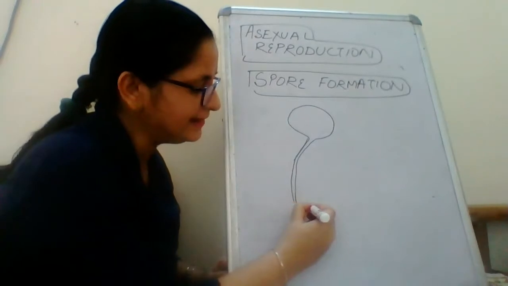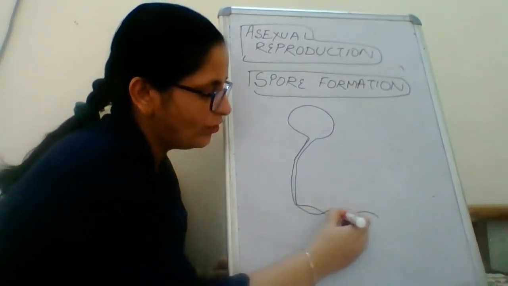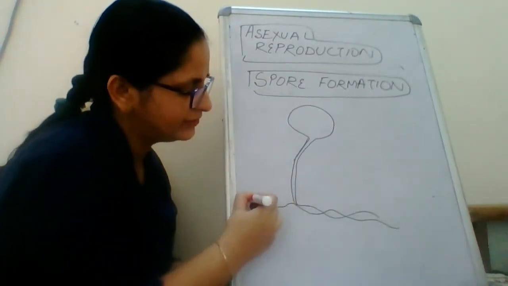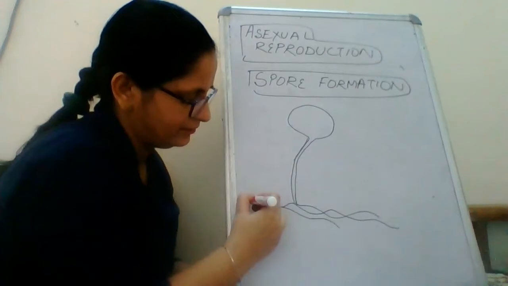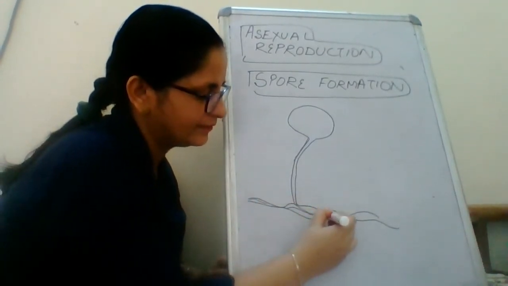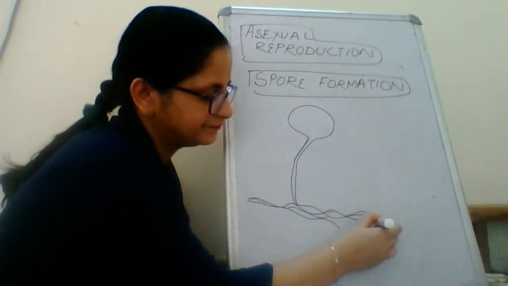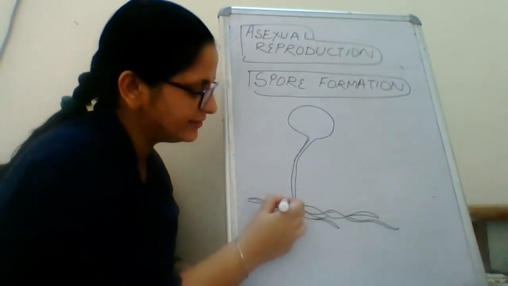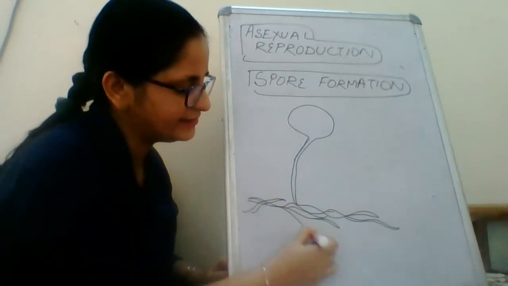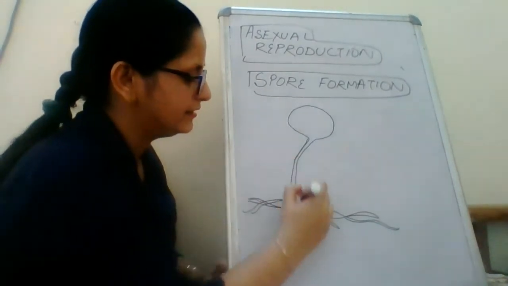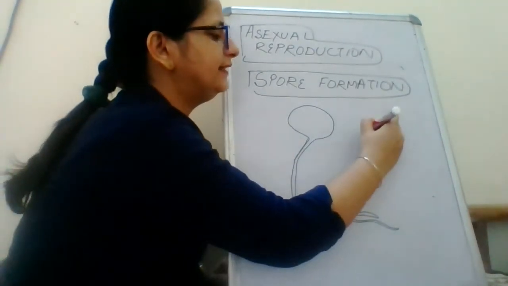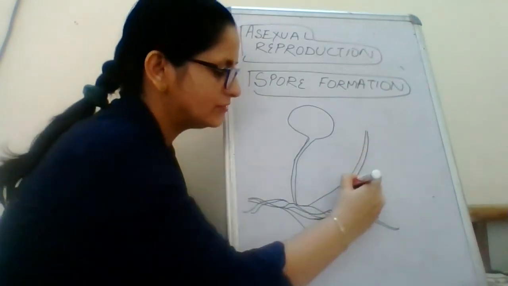Yes, and there are certain horizontal thread-like structures and certain vertical structures.